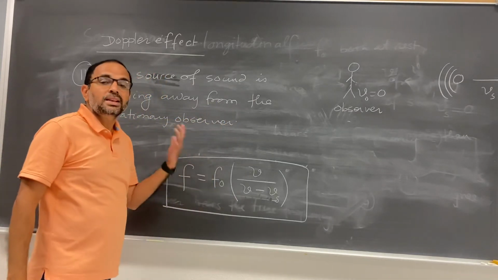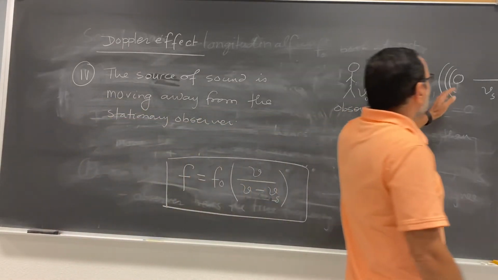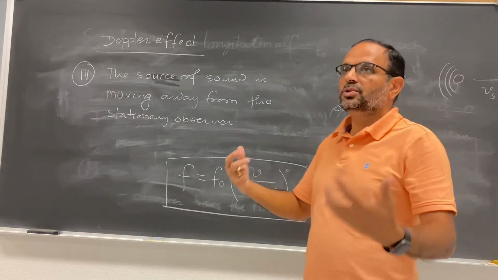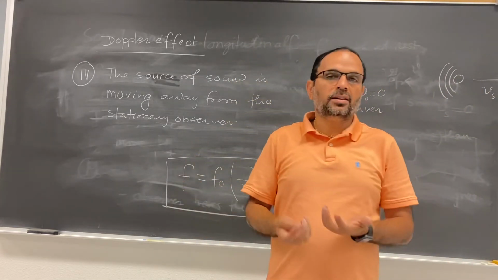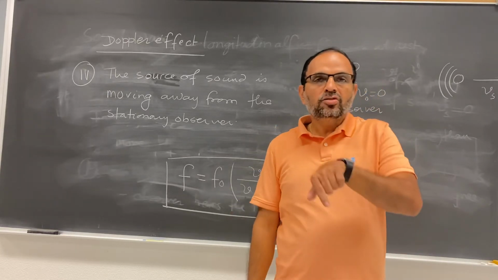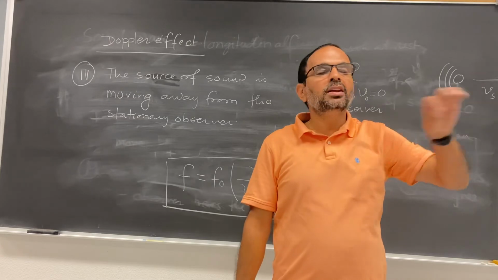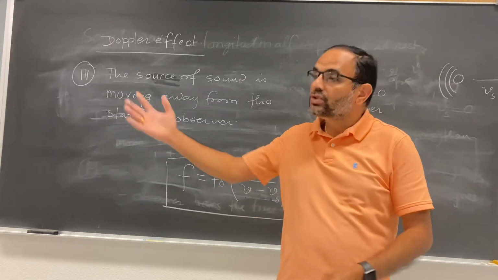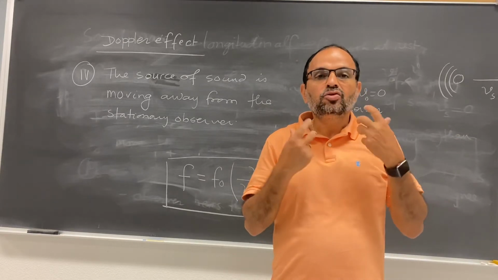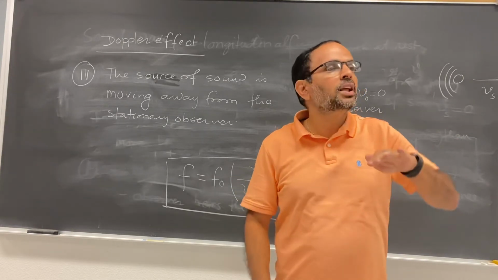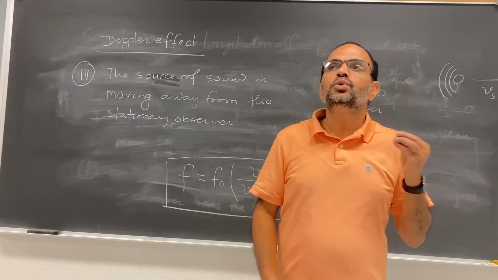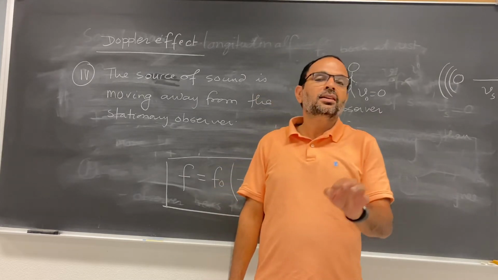What do you think? What happened in this case? So here is the observer, and the source is moving away from the observer. You can think about it like this: suppose you are standing on the train station platform, and the train passes you. The train is moving away from you, not approaching. So you are at rest, the train produced some kind of sound, and it is moving away from you. What frequency do you hear? You hear the frequency less than the true frequency.